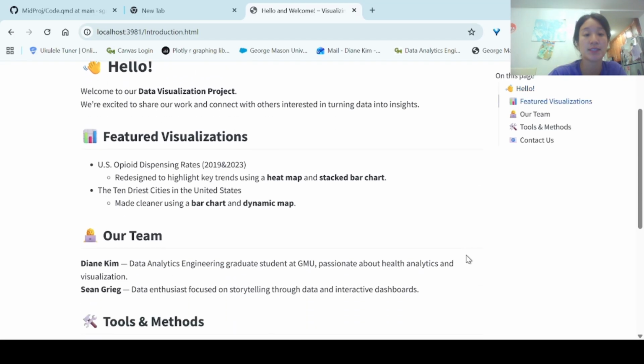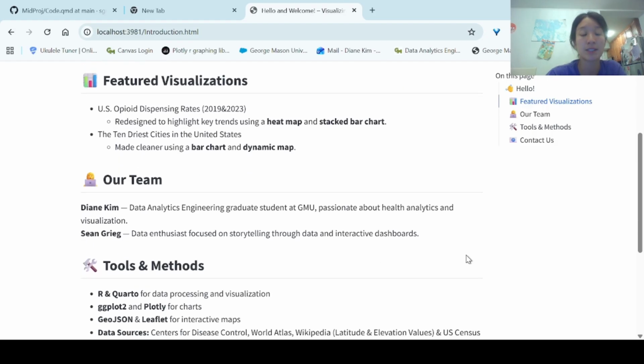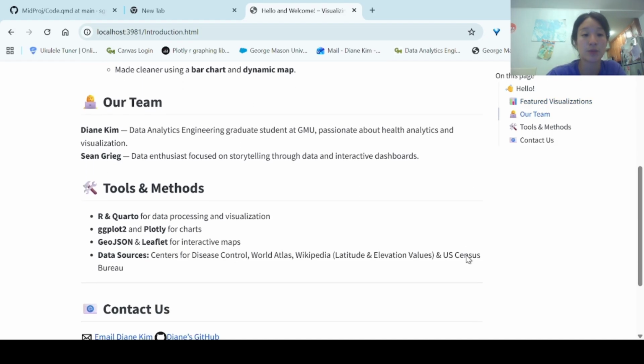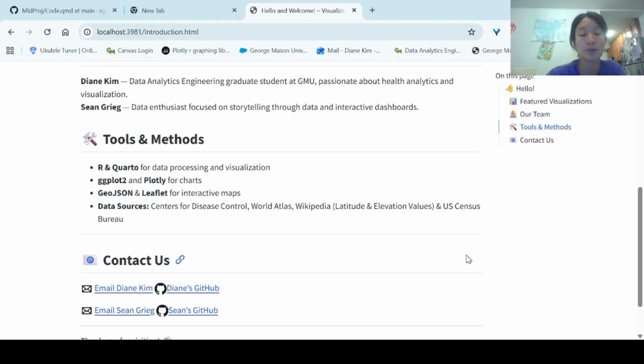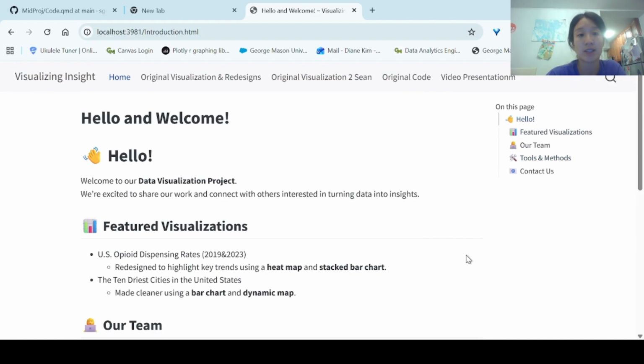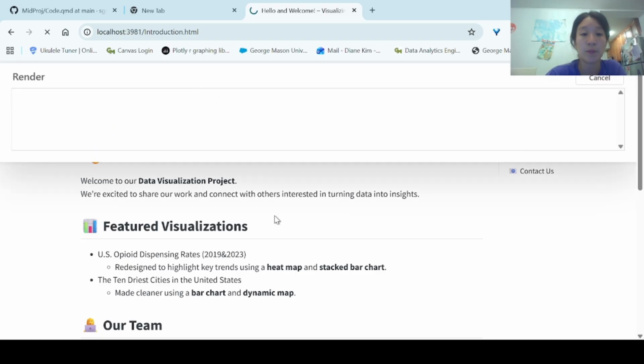For our visualizations, we'll have the US opioid dispensing rates as well as the 10 driest cities in the United States. Our team consists of me, Diane, and Sean as well. Below you can see the tools and methods that we've used and ways to contact us. And over here in this area, you can see our original code, and then here you can see our video presentation. So first I'll go into my visualization.